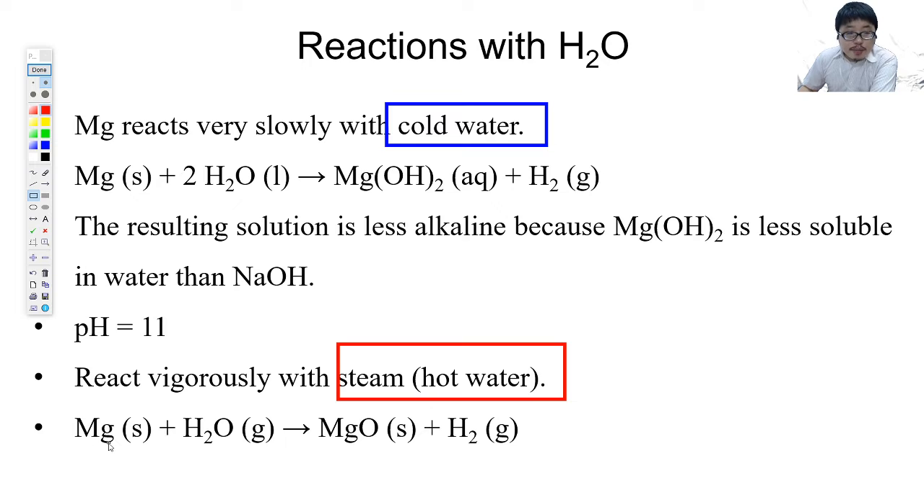But magnesium will react with steam vigorously to form magnesium oxide, white solid, and hydrogen gas. This one is a very fast reaction. So please remember, cold water slow, hot water steam, very fast. Okay.